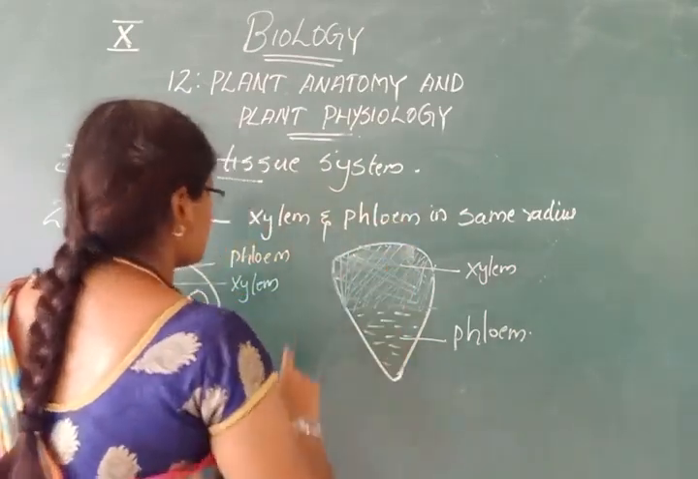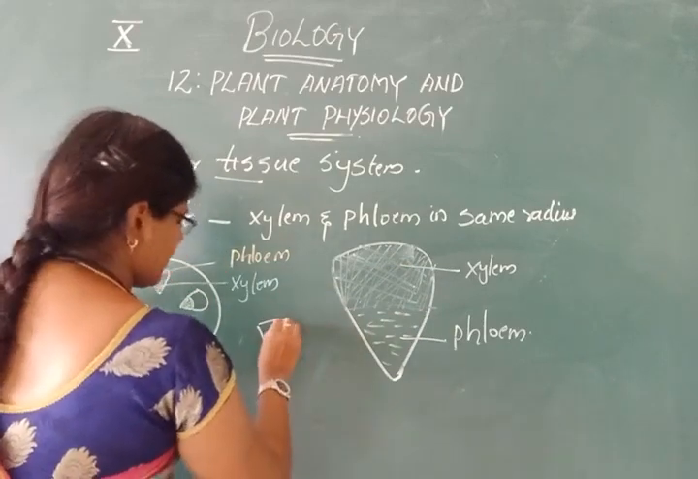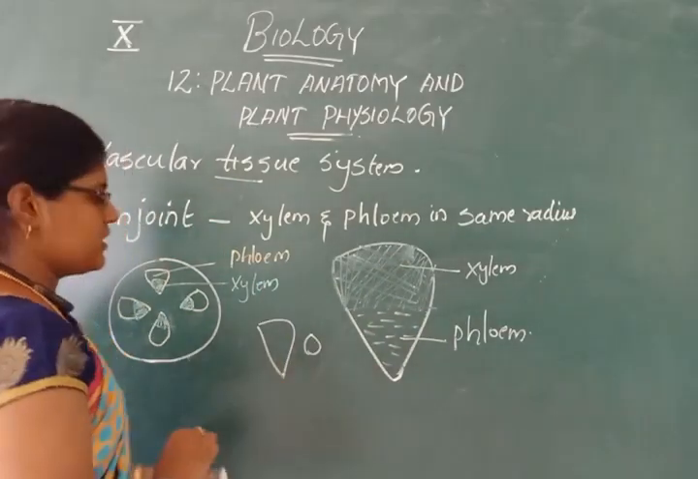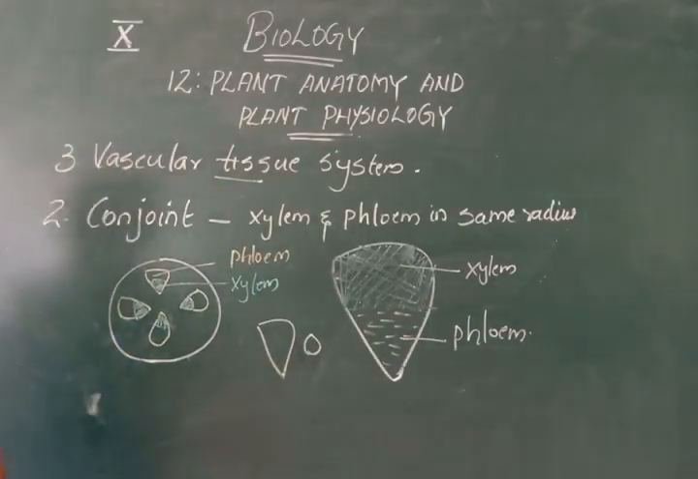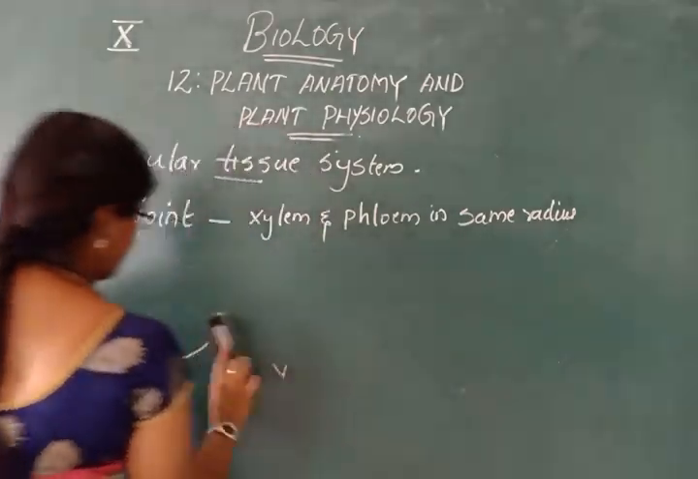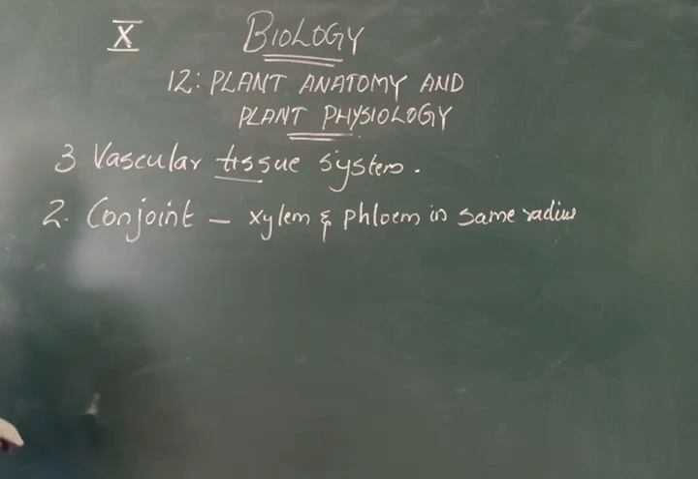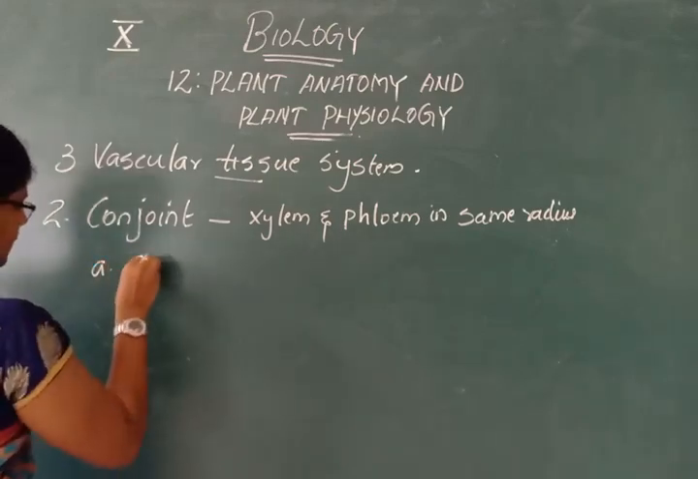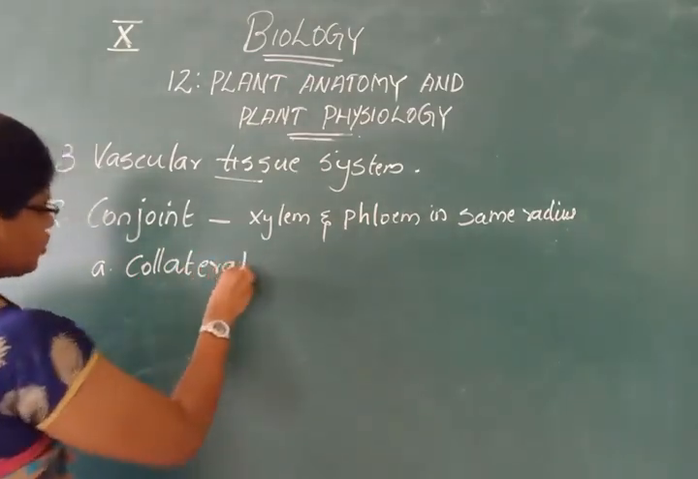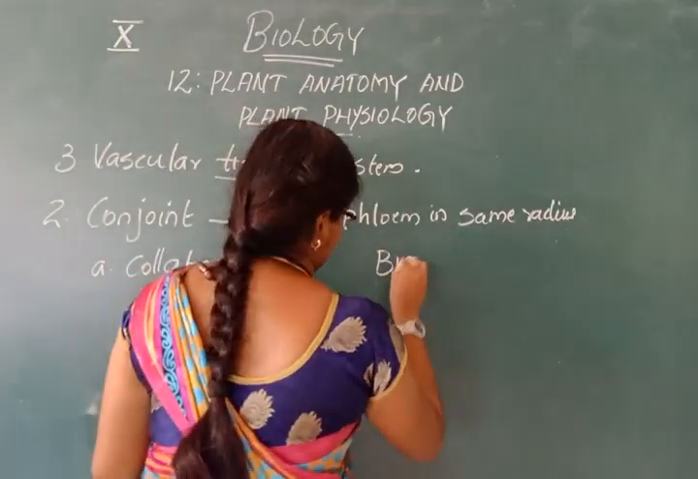Xylem here, phloem here. But in case of root, we see only xylem here and phloem near, that is alternate in radius. Okay, so that's all about the conjoined type. Conjoined type are of two types: collateral and bicollateral. Conjoined collateral bundles and conjoined bicollateral bundles.